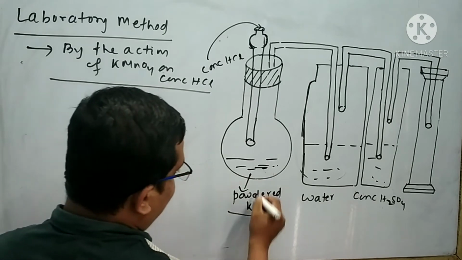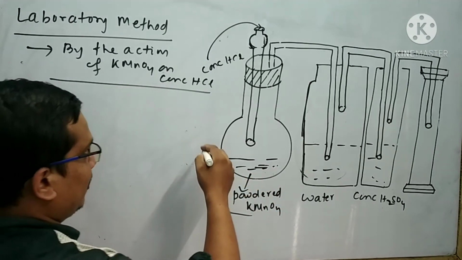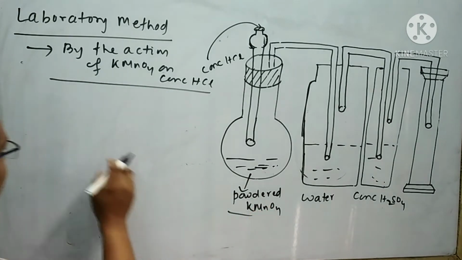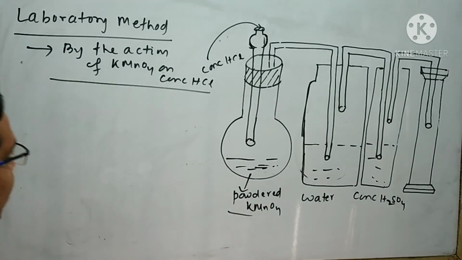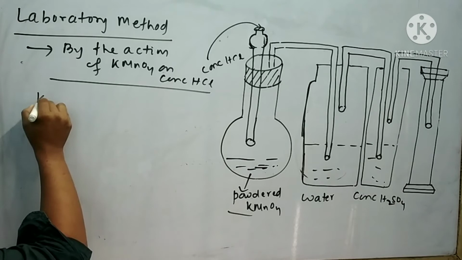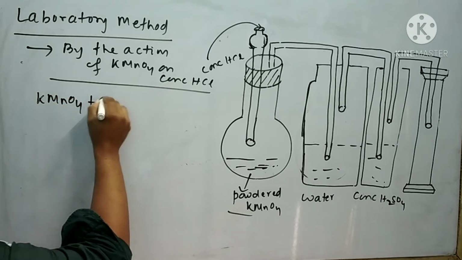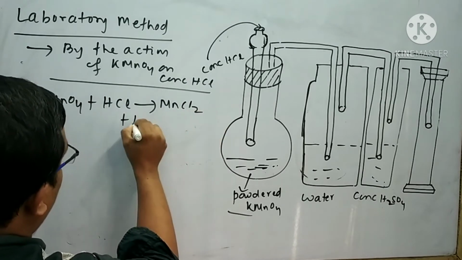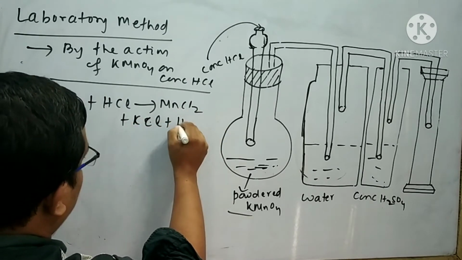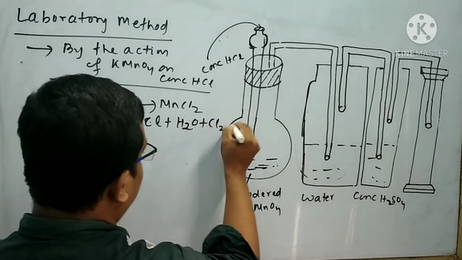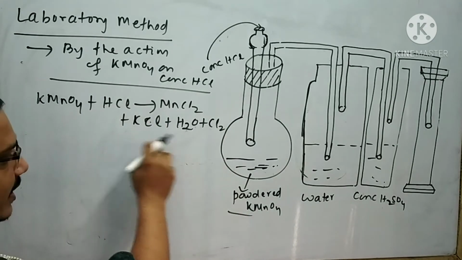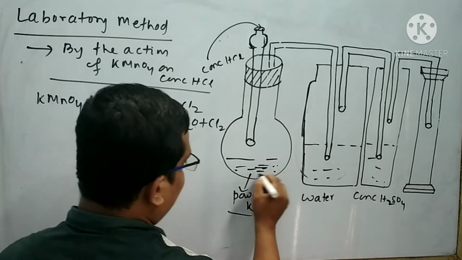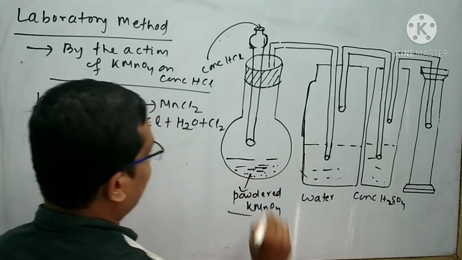Here powdered KMnO4 is taken. Now add the concentrated HCl. Then a reaction will happen. The reaction is KMnO4 plus HCl gives MnCl2 plus KCl plus H2O plus chlorine. MnCl2 and KCl are in solid form, so they are deposited at the bottom of this container.